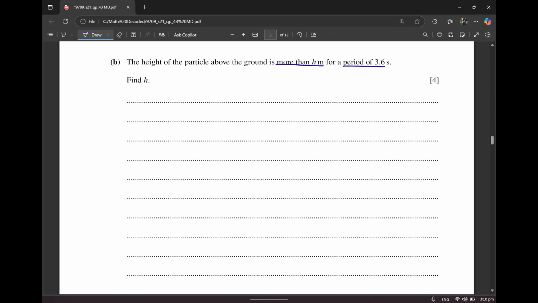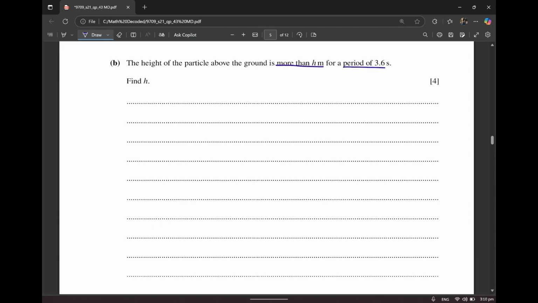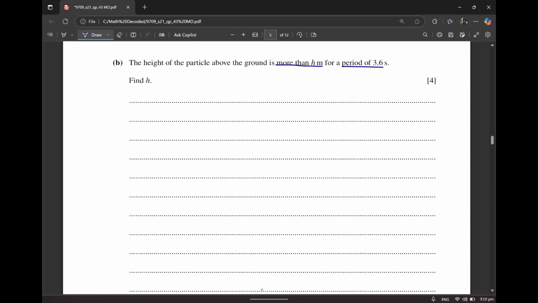period of 3.6 seconds. So again, it's better if you graph it out. I'll draw a horizontal ground. It says that the ball is over here first and the initial speed is 22. Let's say that this is height h, and it says that it's going like this, and then it's coming back like this. So it's basically in this portion for a period of 3.6 seconds. That means that it goes up and takes 1.8 seconds, then it comes down, it takes 1.8 seconds.